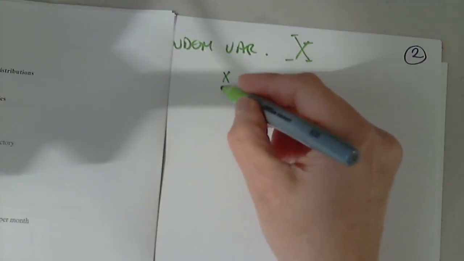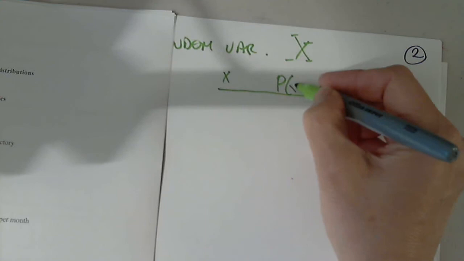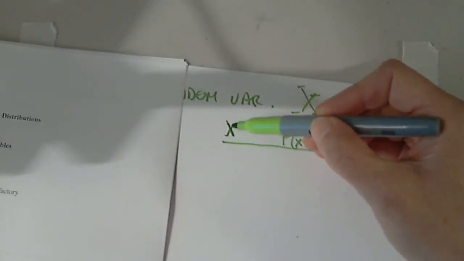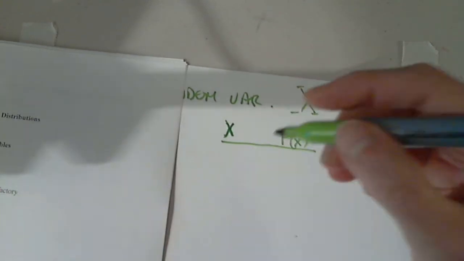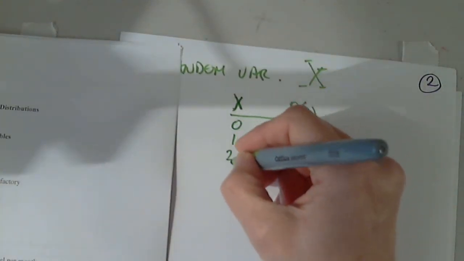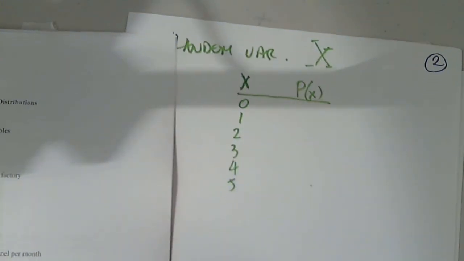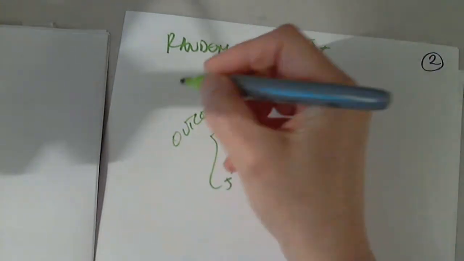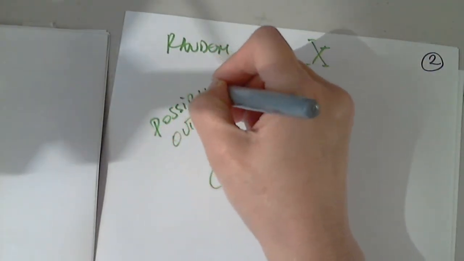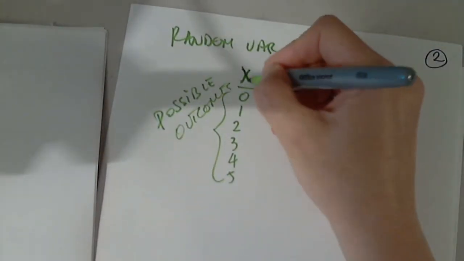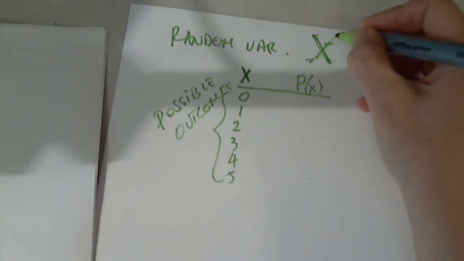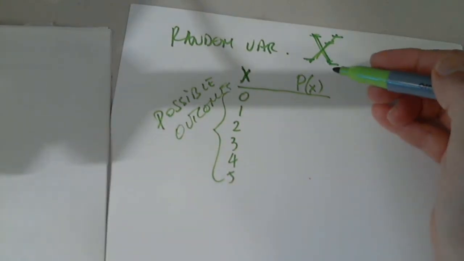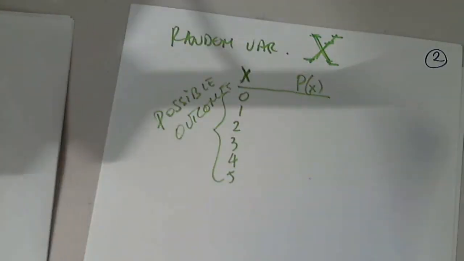So we have x and the probability of that outcome. Notice that this is lowercase x. These are the possible outcomes, 0, 1, 2, 3, 4, or 5. This is the random variable, uppercase X, that represents the number of movies.